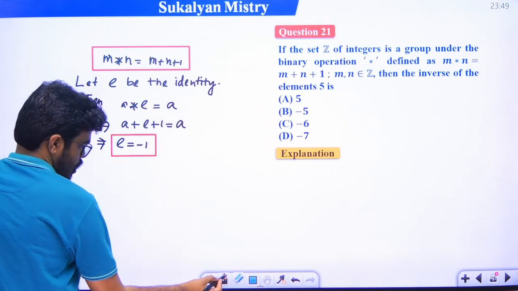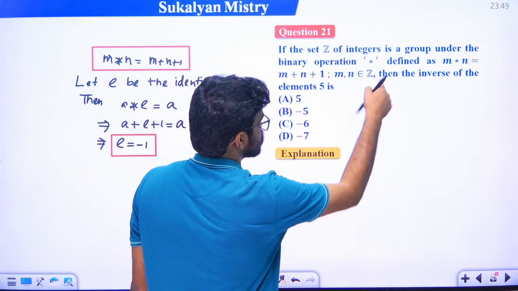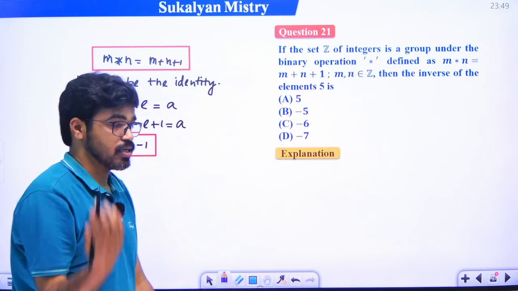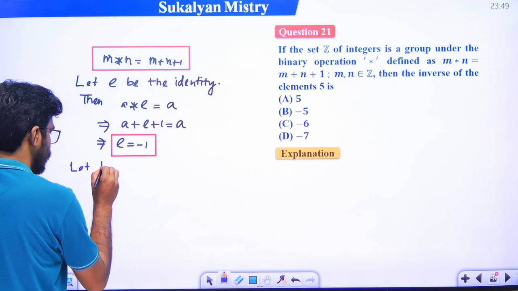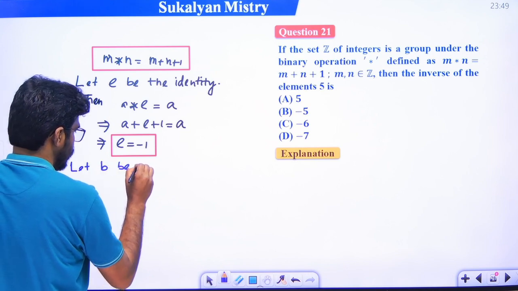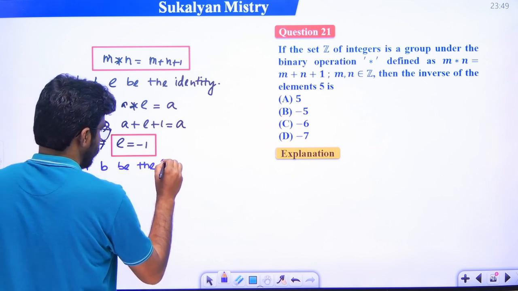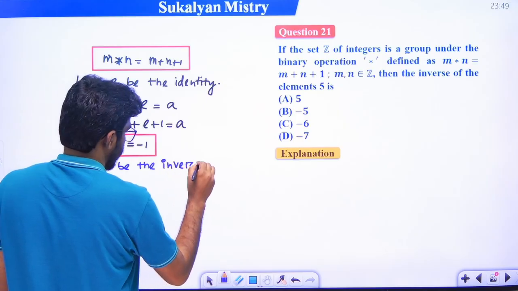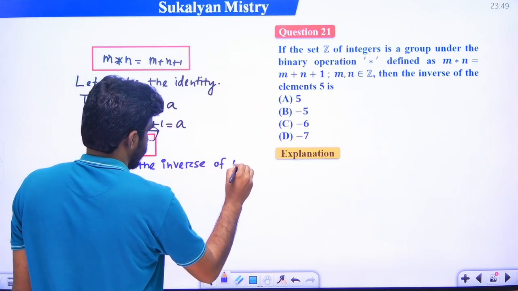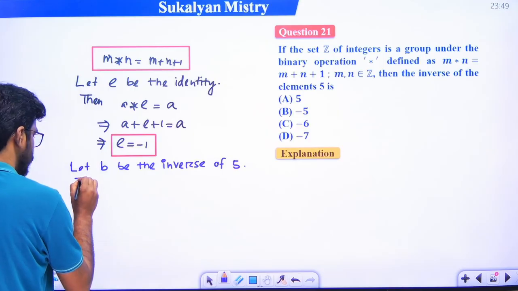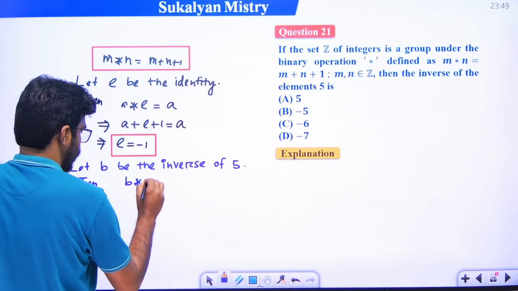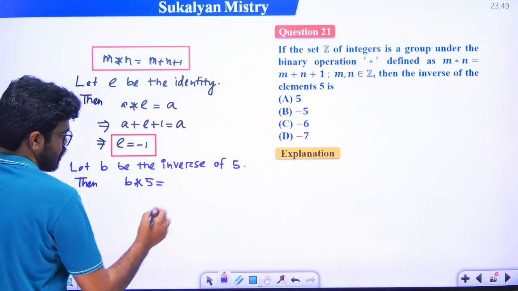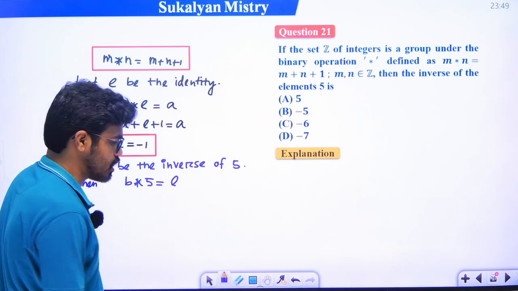Okay, so now we have to find the inverse of the element 5, right? So let b be the inverse of 5. Then b star 5 is equal to e. Just recall the definition of inverse.